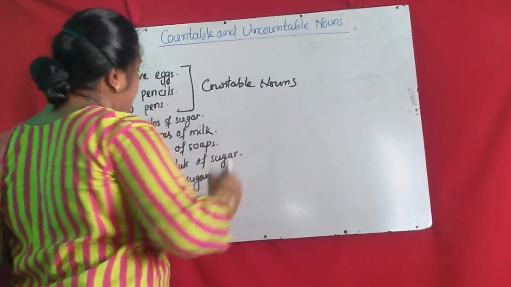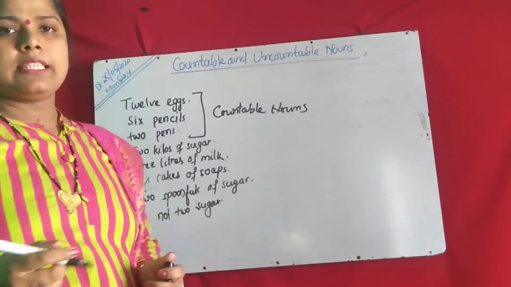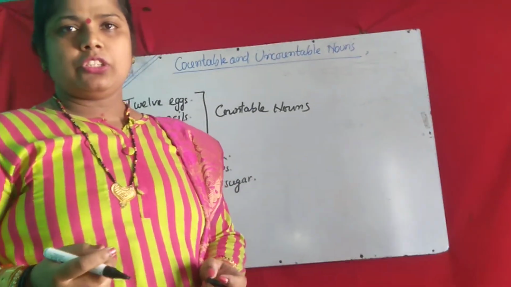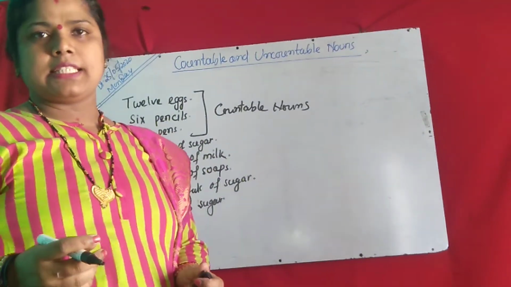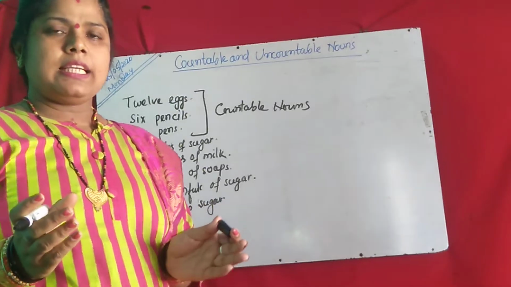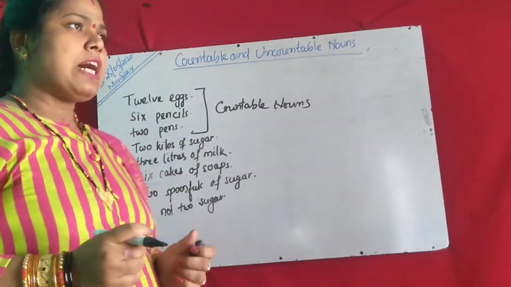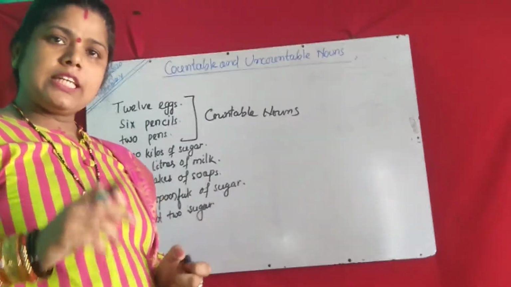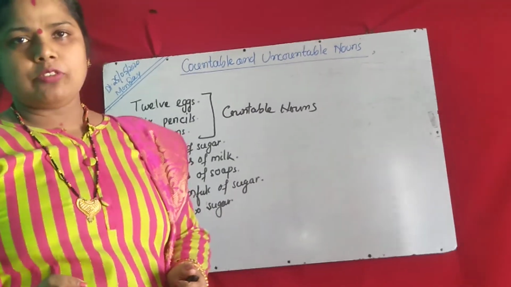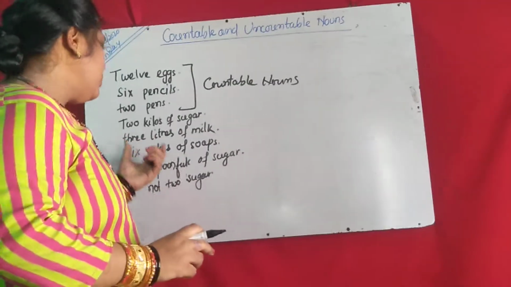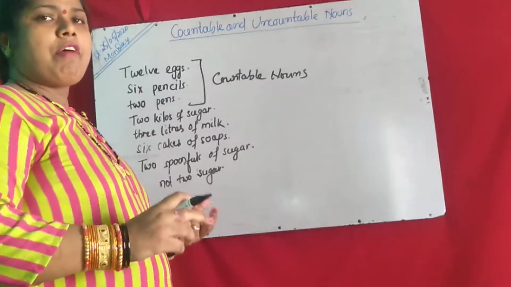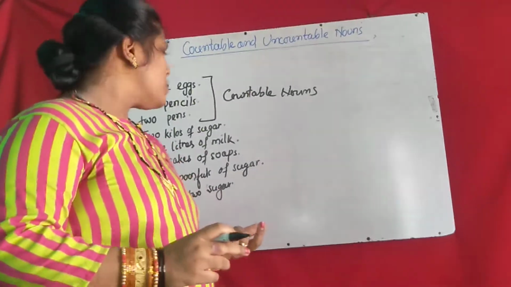But when you bring sugar, you never ask to bring 3 sugars, 1 dozen sugars, or 5 sugars. You can't ask that. So sugar is an uncountable noun. Always you ask 1 kilo. Kilo is a countable noun, but sugar is not. You ask for a kilo or 2 kilos or 5 kilos or 10 kilos of sugar.